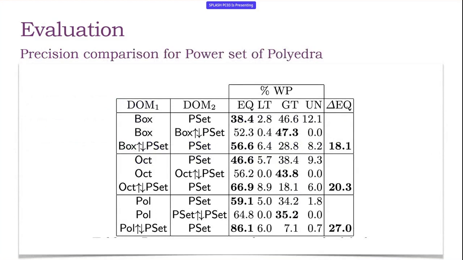In the comparison, the idea of this table is just to fix a baseline from which to start to understand where we can indeed improve the analysis. So the first line is the baseline, where we compare the whole computation, ascending and descending phases, on intervals and the whole computation on polyhedra set. And we observe that they provide the same solution, almost the same precision, in 38% of cases. It means that only in the remaining percentage can we indeed improve something.